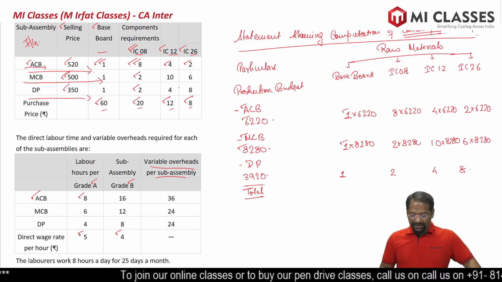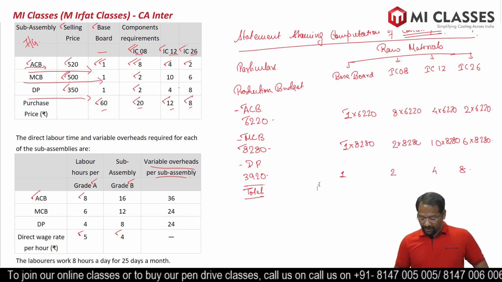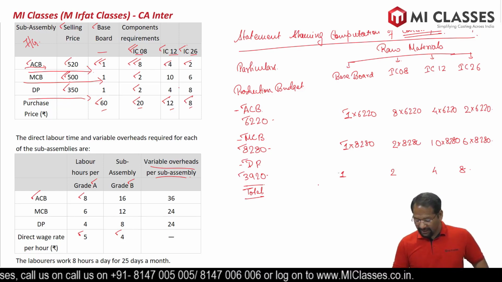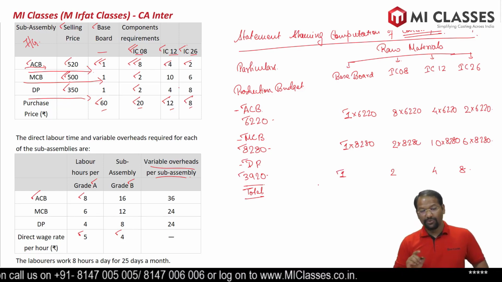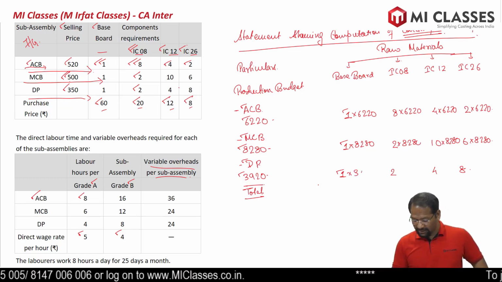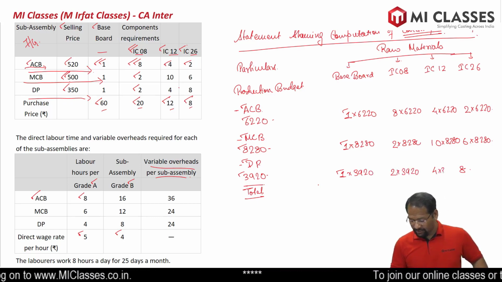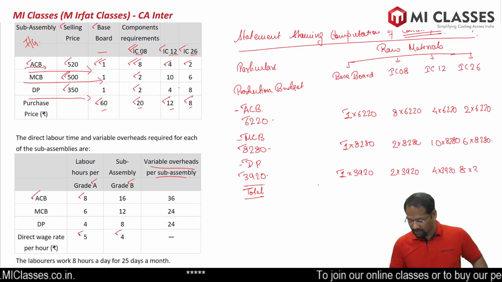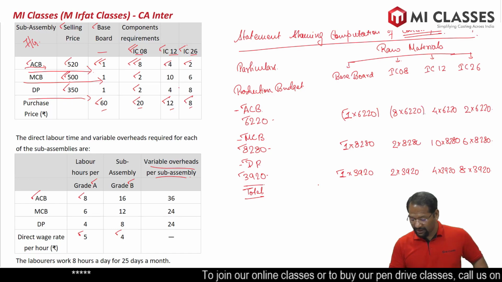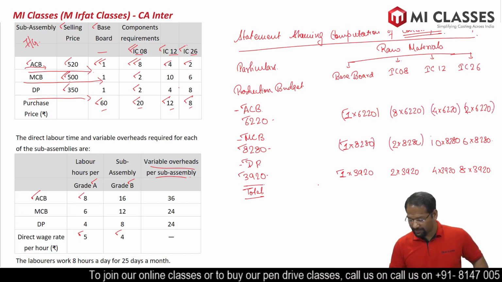Likewise, for making DP also, same thing. For making 1 unit of DP, I require 1 unit of baseboard. So for making 3,920 units of DP, I require 1 into 3,920, into 3,920, into 3,920, and this also into 3,920. These are all the workings that we have done, and above that we can write the final number.